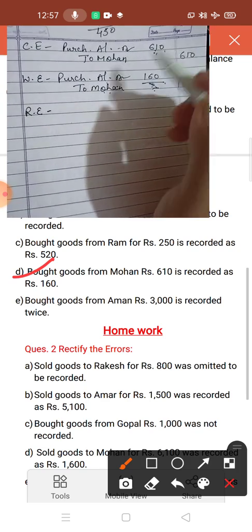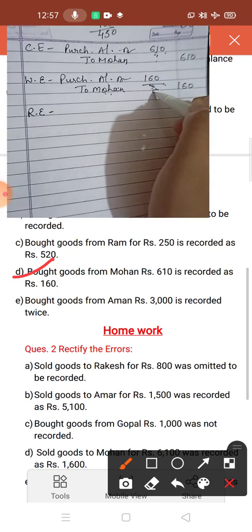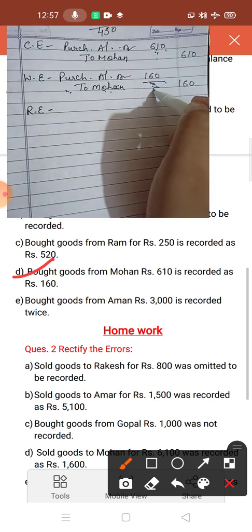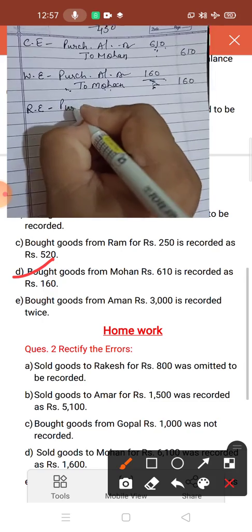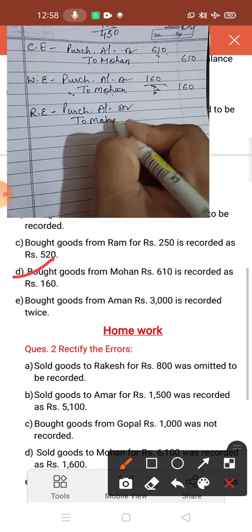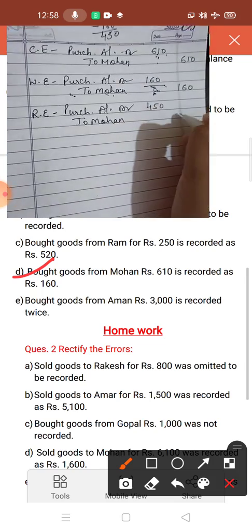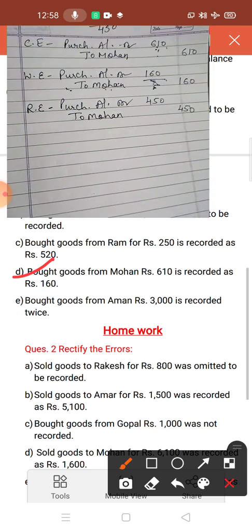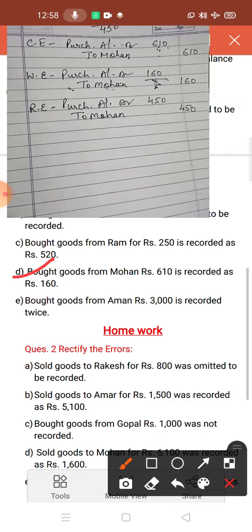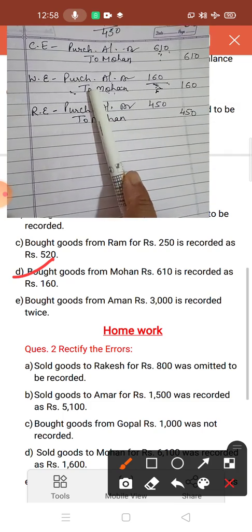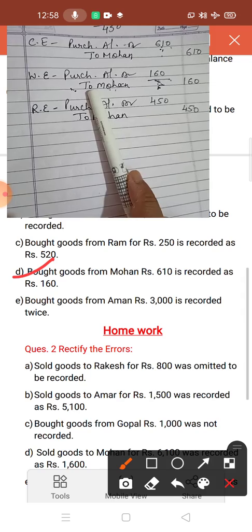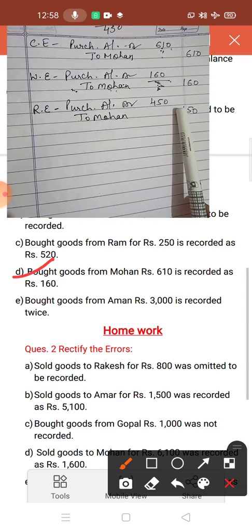Okay. See, in the previous part you subtracted. So when you subtracted, you made the entry opposite. But if you have to add, then you have to write down this entry as it is. Purchase account debit to Mohan, and the amount which you have to add, that amount you write in the rectify entry. Okay. So children, you have to remember this. When you have to subtract the amount, you do the opposite of the wrong entry. And when you have to add, you write it as it is. So this is the rectify entry.